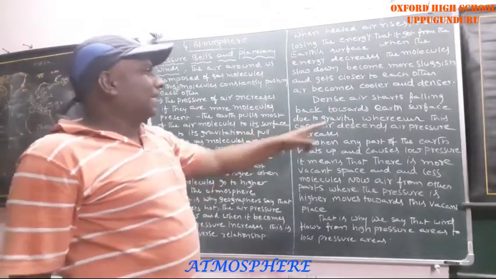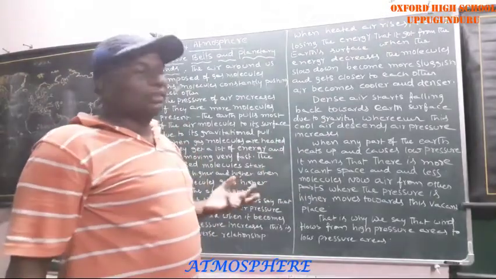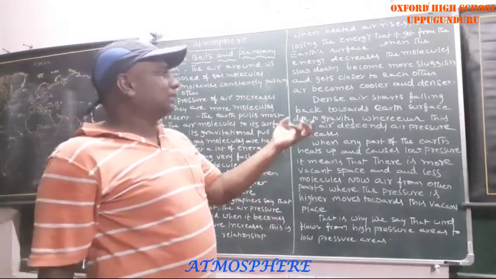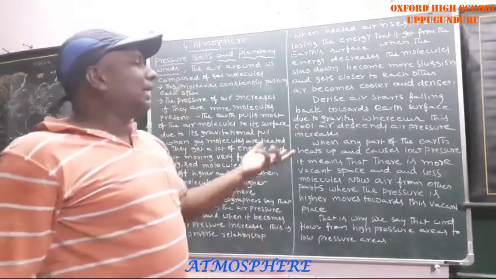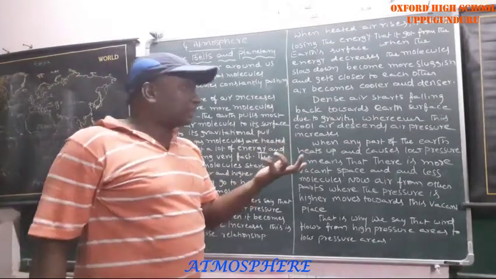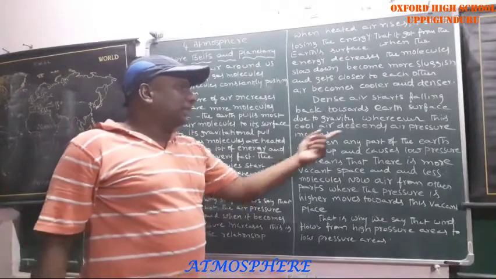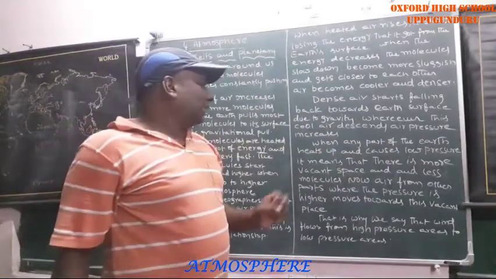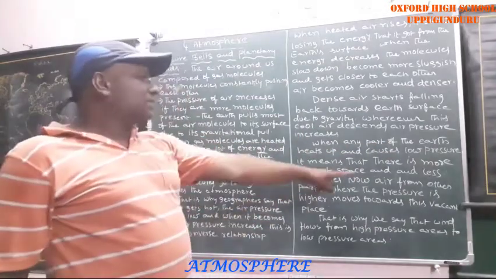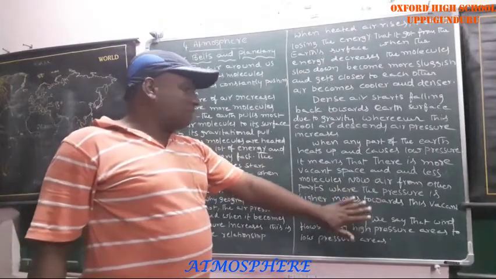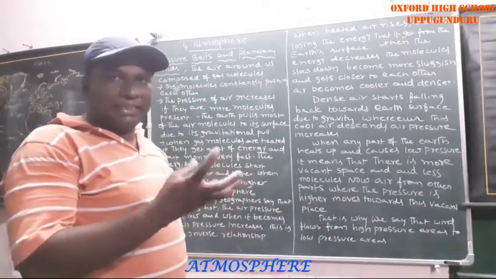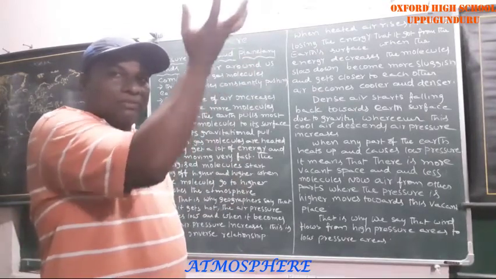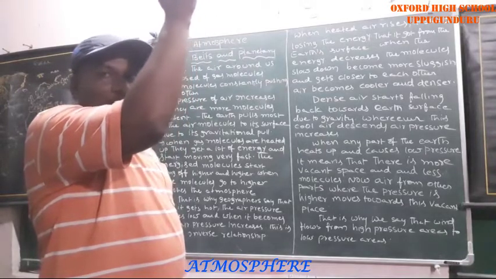That is the general phenomenon. Dense air starts falling back towards the earth's surface. These dense air molecules do not have the power, so they fall towards the earth's surface due to gravity. Whenever this cool air descends, air pressure increases. Then, when any part of the earth heats up and causes low pressure, it means there is more vacant space and fewer molecules. When the air is heated up, the molecules rise.